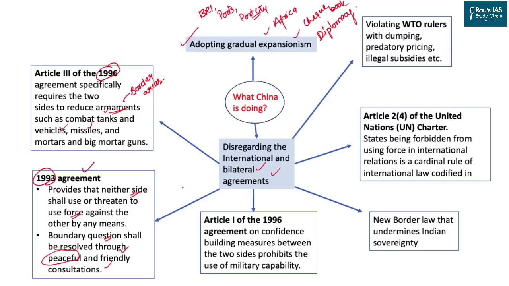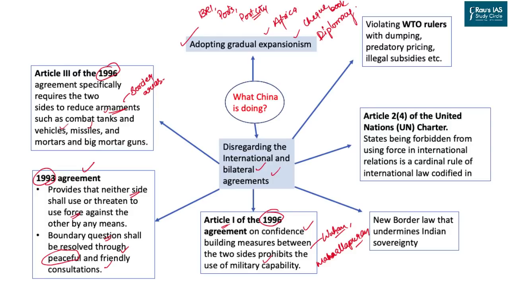China has also been violating Article 1 of the 1996 agreement, which says that there should be confidence building measures between the two countries to prohibit the use of military capability. We have seen in the Wuhan and Mahabalipuram or Mamallapuram informal talks that the leaders of both countries reiterated confidence building measures. But no step has been taken in this regard. China has been aggressive on India's border.